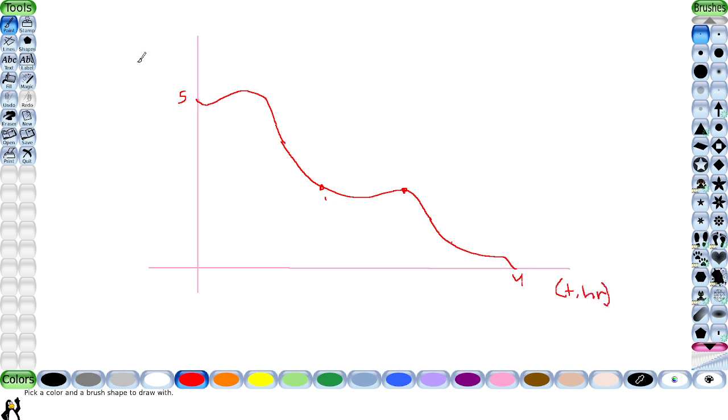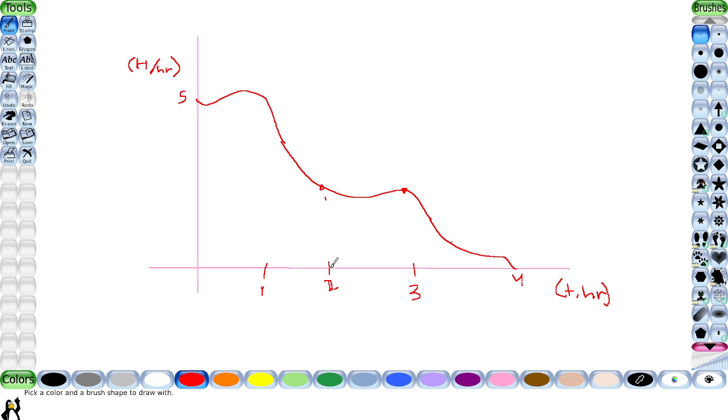And then we have our hot dogs per hour. Now we could do the same thing. So do part 1, 2 hours, 3 hours. Well, what do you notice here?